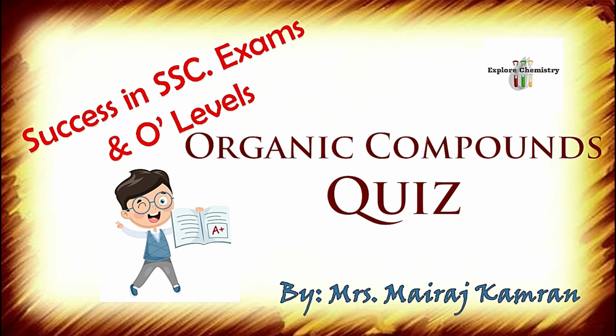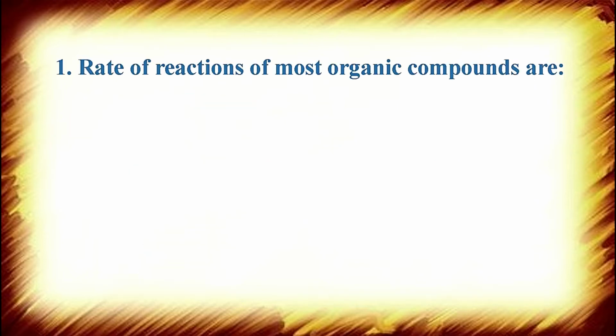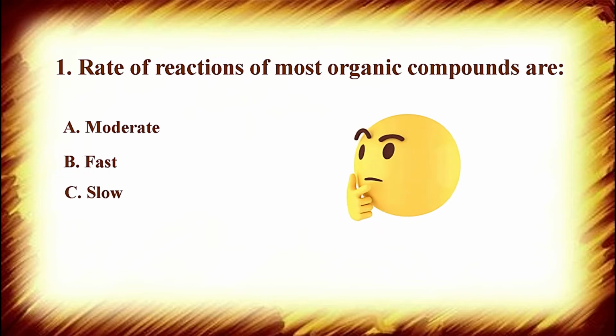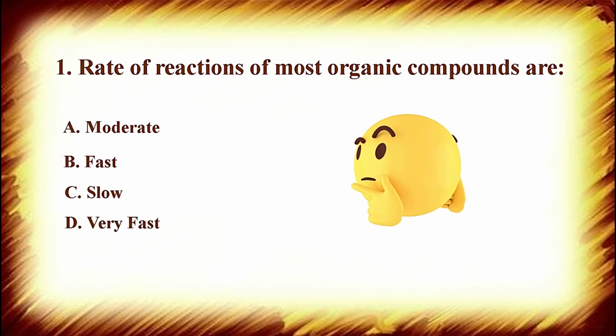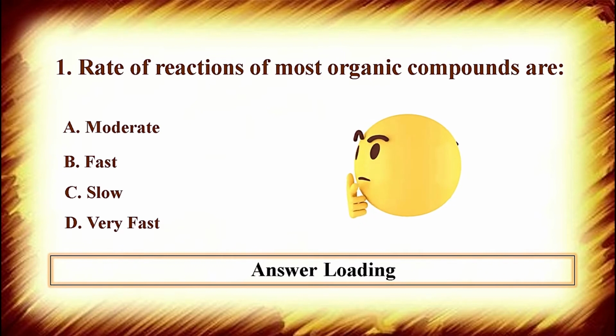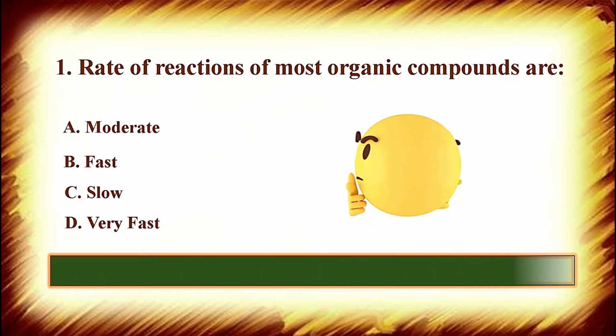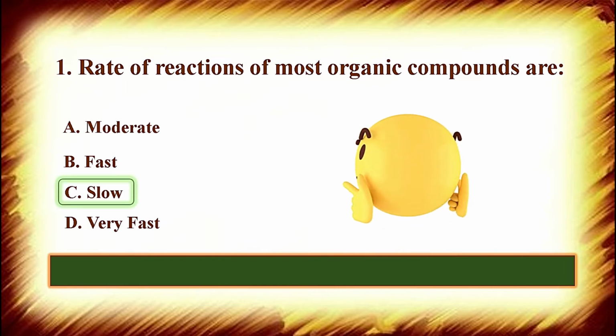So let's start. Question number 1: the rate of reactions of most organic compounds are, think about it, quickly think about it. Option A is moderate, option B fast, option C slow, option D very fast. And the correct answer is slow, because organic compounds contain strong covalent bonds, so their rate of reactions are slow.